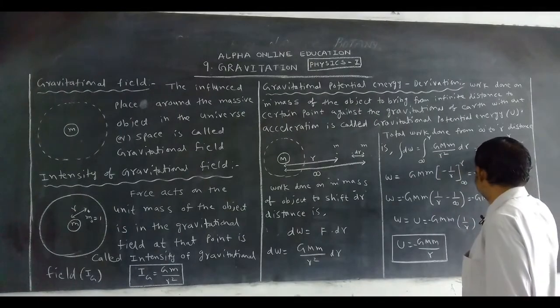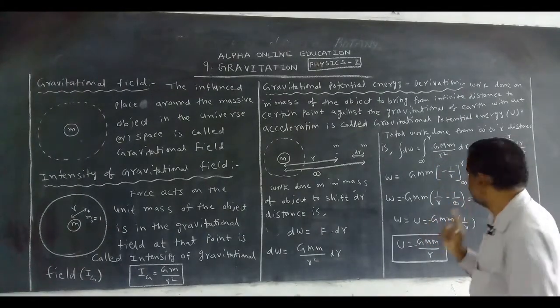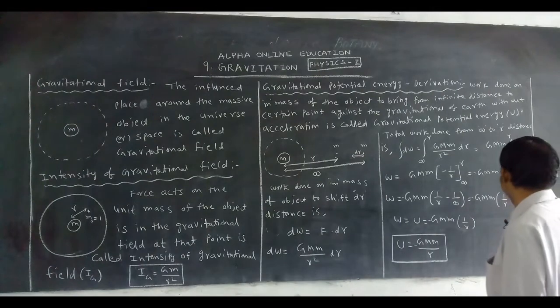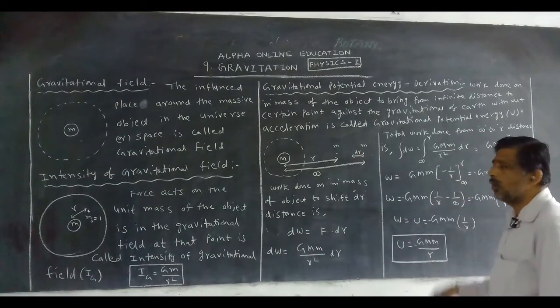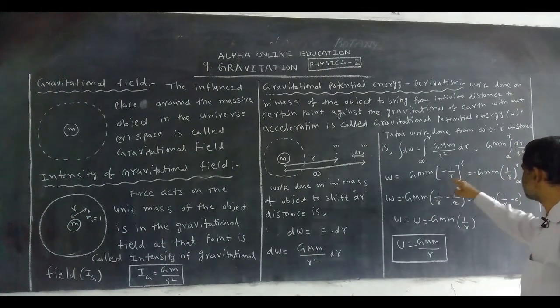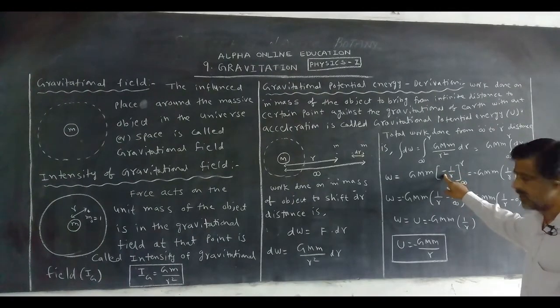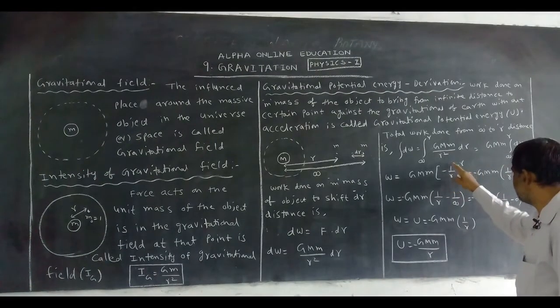As it is G M m, you must remember this relation. Integral dr by r square, what is its value? Minus 1 by r. Once again, integral dr by r square value is minus 1 by r.